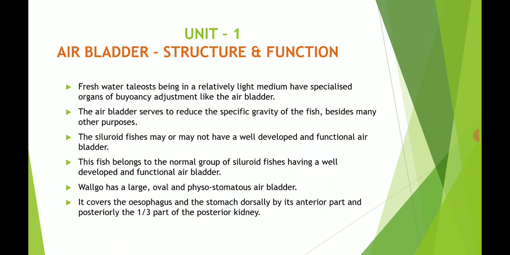Next, Wallago has a large, oval, physostomous air bladder. In Wallago the air bladder is large and oval in shape. It covers the esophagus and the stomach dorsally by its anterior part, and posteriorly the one-third part of the posterior kidney. This is the location of the air bladder, which is connected to the esophagus and the alimentary canal of Wallago.